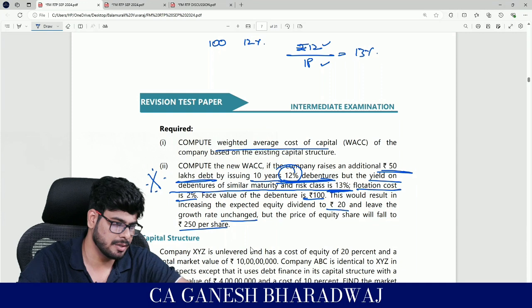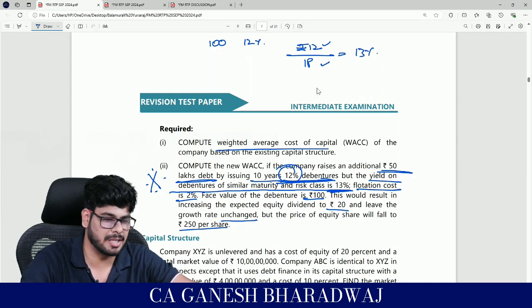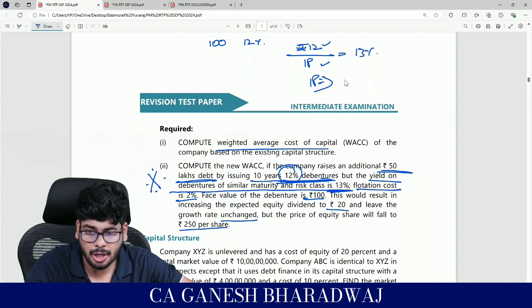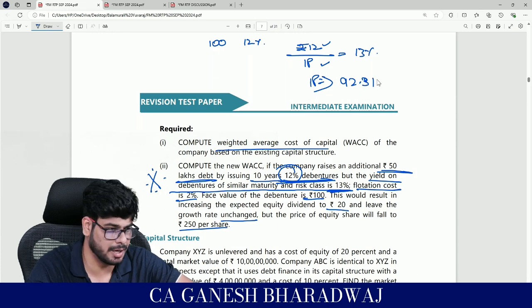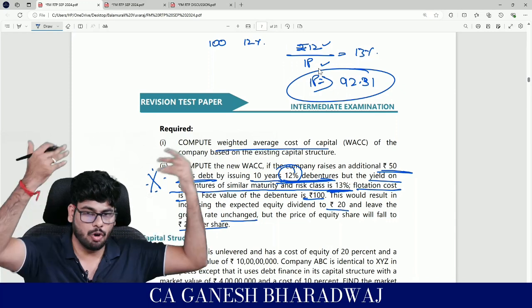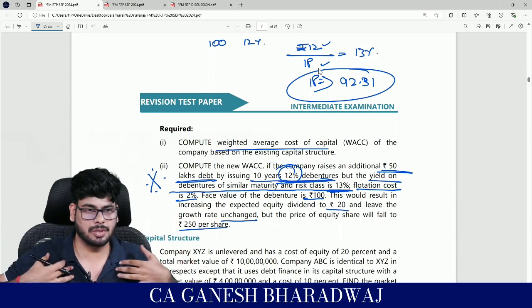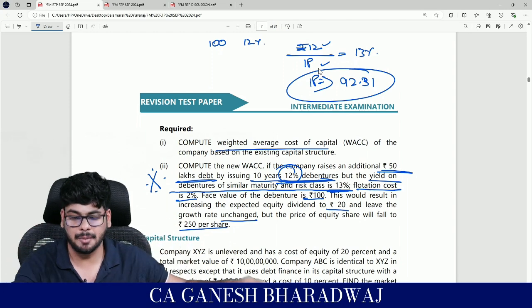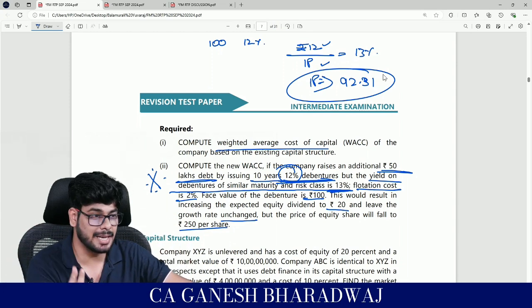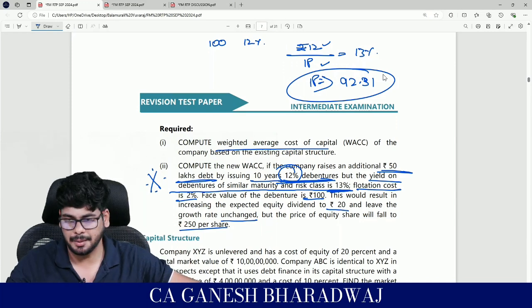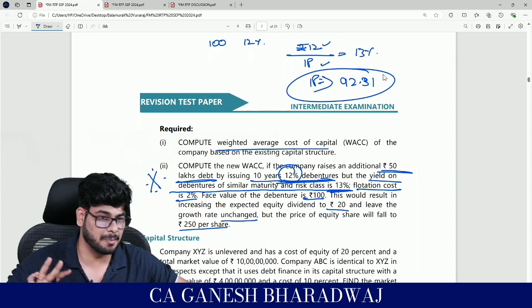Now you can calculate 12 divided by 13%, you arrive at the issue price. How much is that? 92 point something, 31 and all that, right? From this, you arrive at the issue price. Now once again go back to the viewpoint of the company, right? Because the entire chapter is from the viewpoint of the company. Are you clear with this? However, since yield was given, that component alone, we switched our mindset to the viewpoint of the investor and we came back. Right? Now this is not my net proceeds.